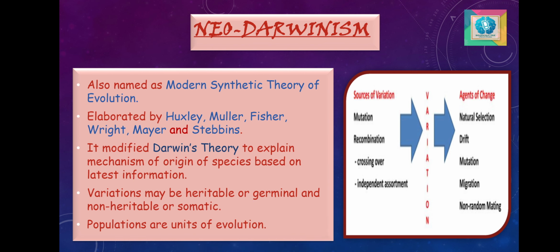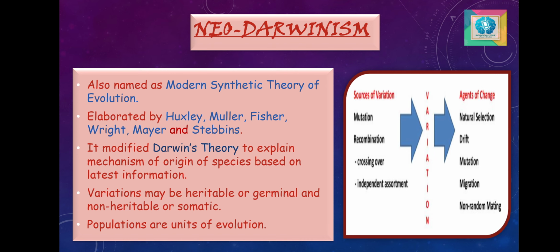Neo-Darwinism. Now we are going to discuss Neo-Darwinism. What is Neo-Darwinism? Neo-Darwinism, which can be termed the modern concept of evolution, is a modification and elaboration of Darwin's theory of natural selection. It was also termed the modern synthetic theory of evolution. It was elaborated by Huxley and his team in the fields of cell biology, molecular biology and genetics. It explains the various factors and mechanisms for the appearance of variations in the members of a population.